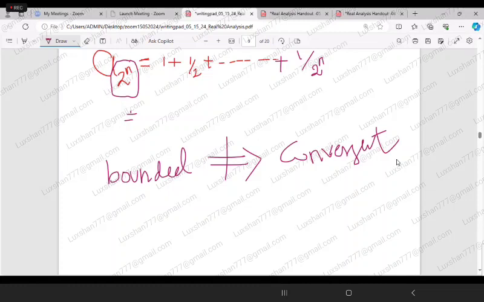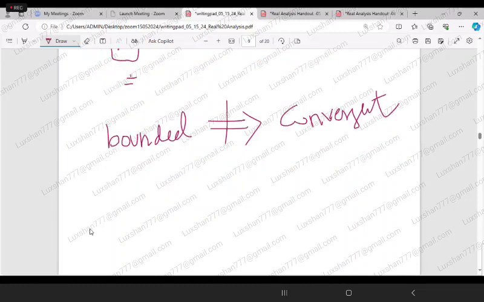Does not imply the convergence. Isn't it? Does not imply the convergence. Now, what we are saying is a monotonically, or you can simply say increasing sequence. It may be increasing or decreasing, no problem.